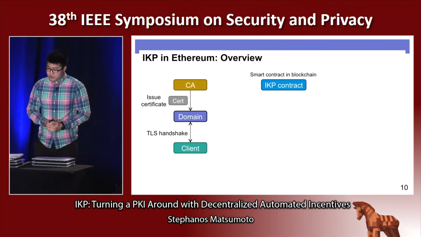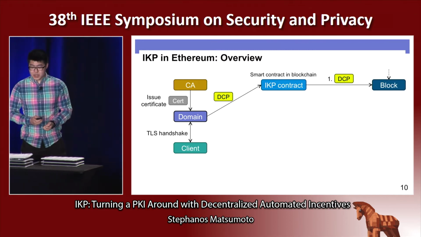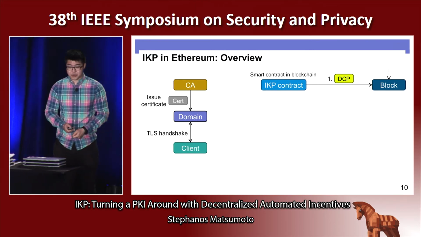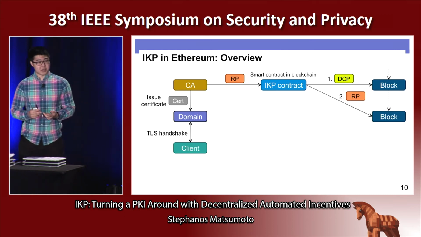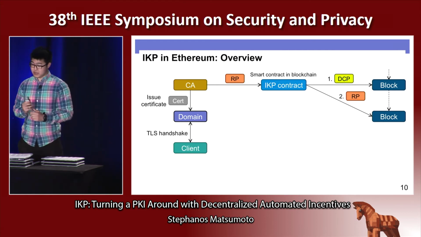And moreover, the checker programs that are in these certificate policies can simply be placed into the block also as a smart contract. And the reaction policies, so the IKP contract, the certificate policies, and the reaction policies can all be instantiated as smart contracts that live in the Ethereum blockchain.